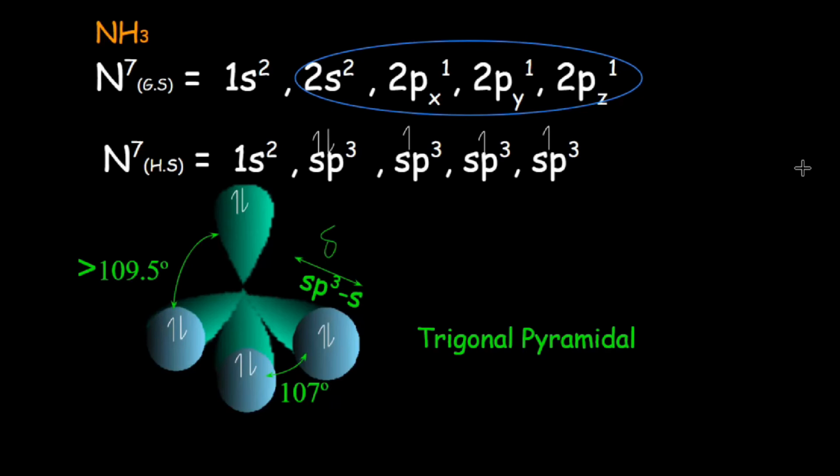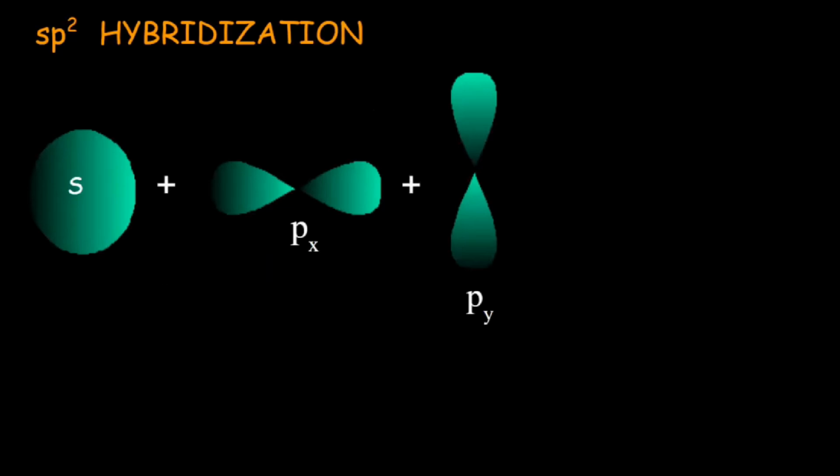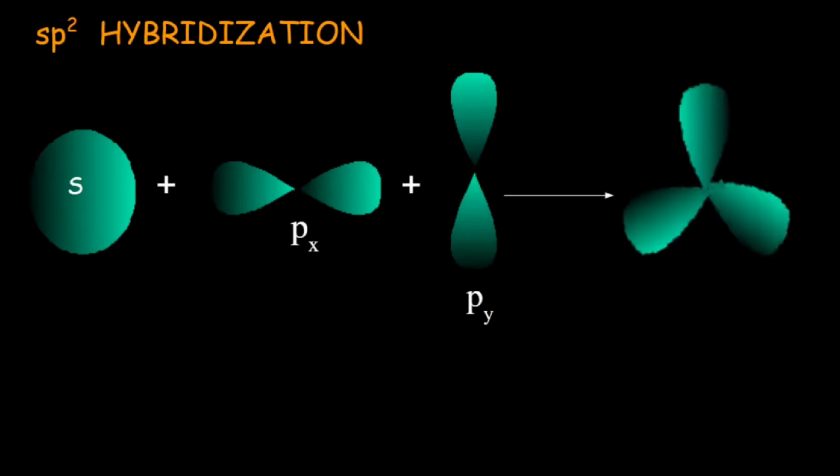Other molecules involving sp3 hybridization are water, alcohol, alkyl halides, ethers, amines, and thiols. Now let's discuss the second type of hybridization, which is sp2 hybridization. This kind of hybridization involves the mixing up of 1s and 2p orbitals. As three orbitals are mixing, the newly formed hybrid orbitals would also be 3. And these three orbitals are sp2 hybridized orbitals. The bond angle between two sp2 hybrid orbitals would be 120 degree.